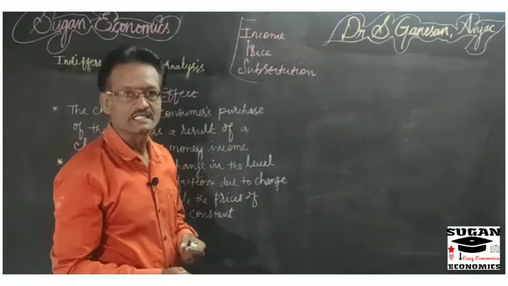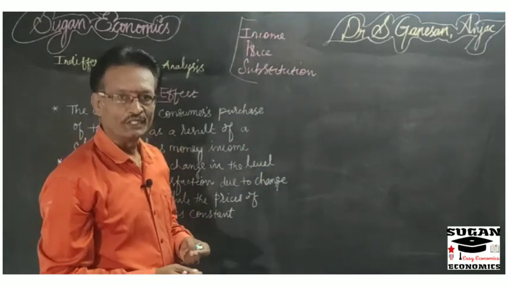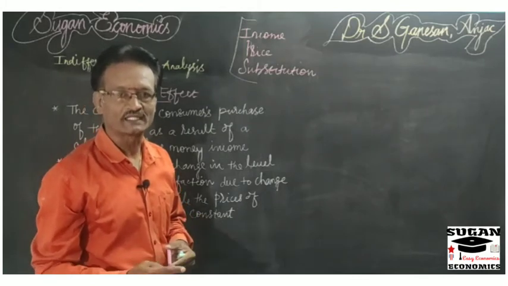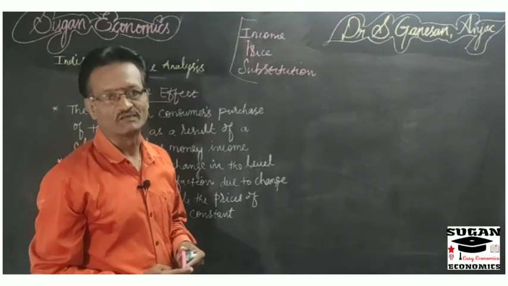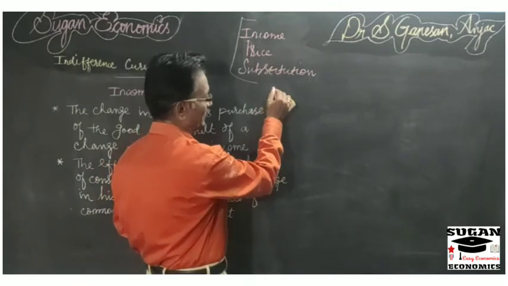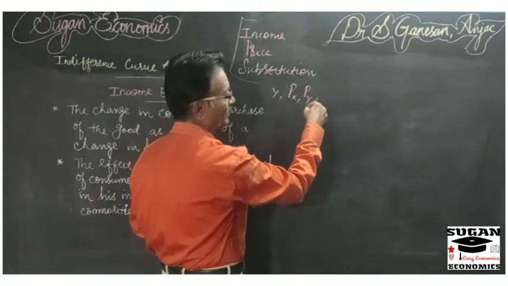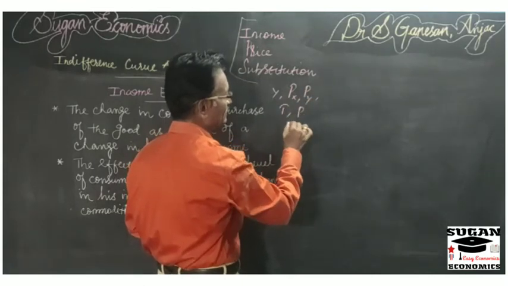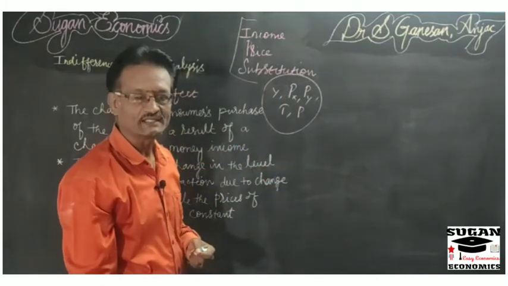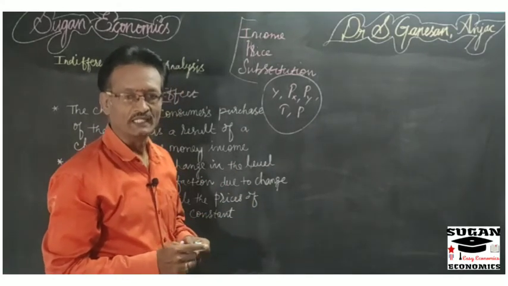But in this class we are going to discuss income effect. What do you mean by income effect? You can remember there are so many factors which determine the level of purchase of a consumer. For example, the income of the consumer, price of commodity X, price of commodity Y, taste and preferences, and other factors are some of the influencing factors which determine the level of consumption or purchase made by a consumer.